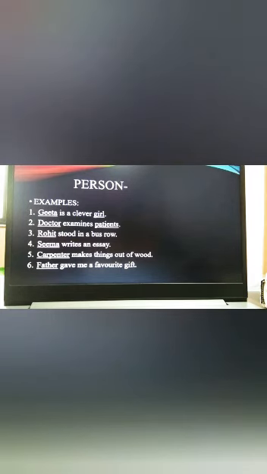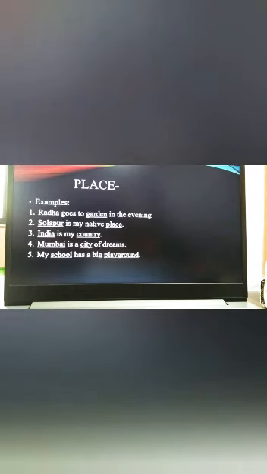Now we'll see the next category, which is place, right? Again we can see nouns in the place category. Let's see some examples. First example here is Radha goes to garden in the evening. Now see, in this example you can see the word garden. Garden denotes a place, right? It means that it is a noun categorized in place.